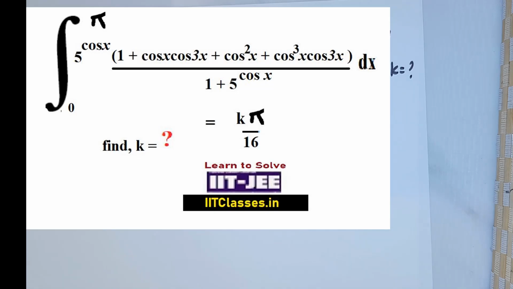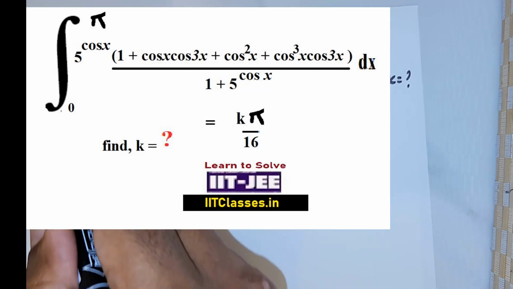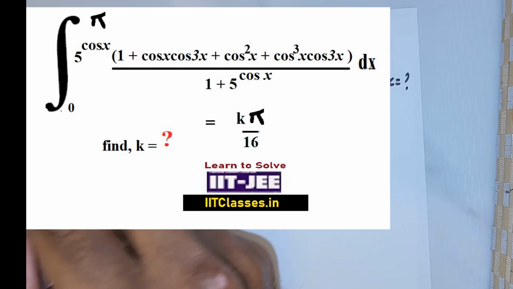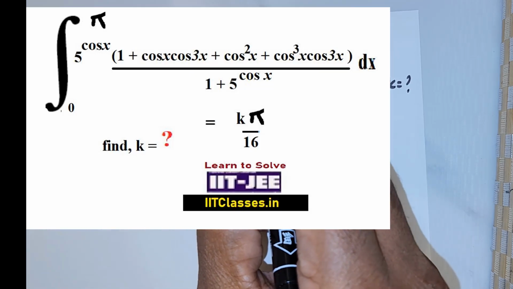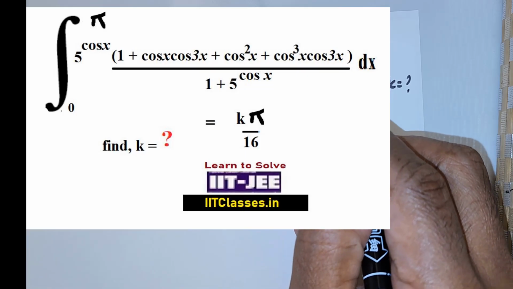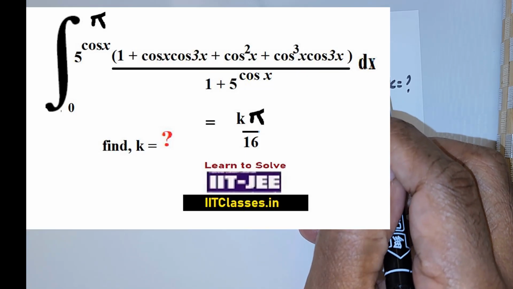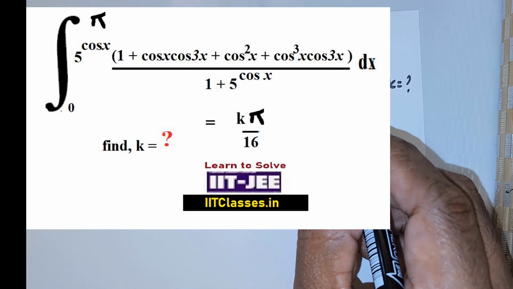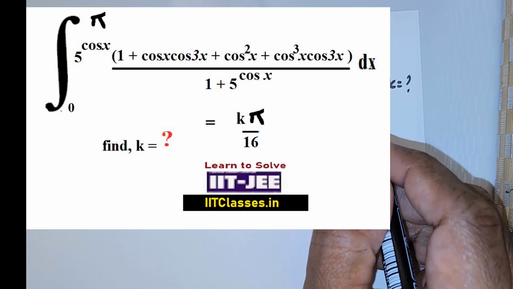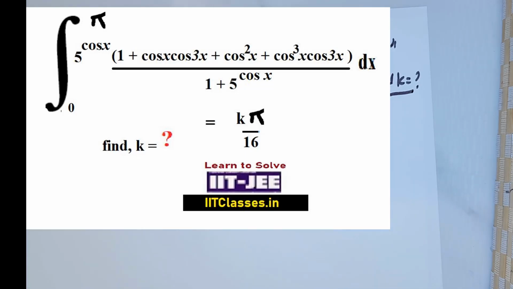Okay, we have this question. We are given that the integral from 0 to pi of 5 raised to the power of cos x times (1 + cos x cos 3x + cos squared x + cos cubed x cos 3x) dx over (1 + 5 raised to the power of cos x) is given to be k pi over 16. We are expected to find the value of k.